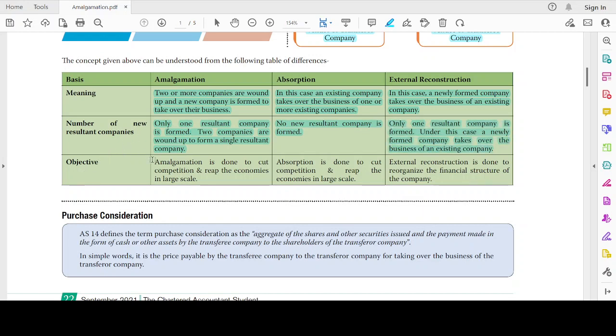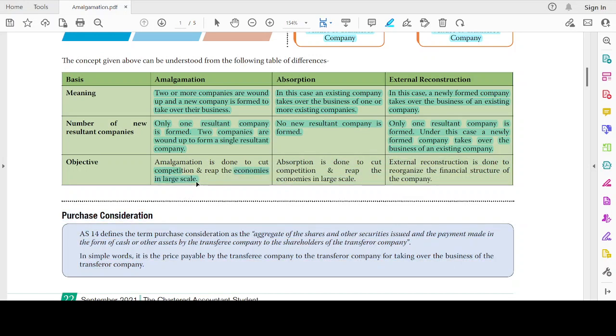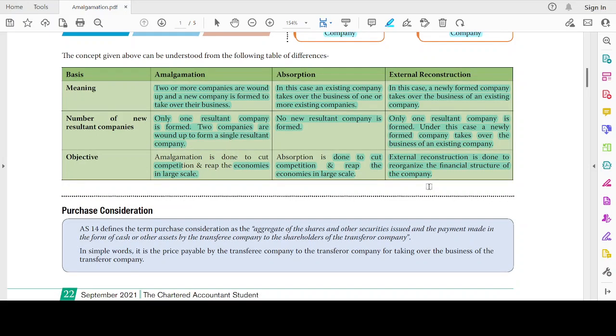What is the objective? Amalgamation is done to cut competition and to reap the benefits of economies of scale. Now, both the companies' customers will be the customers of one single entity. Absorption is done to cut the competition and reap the economies of large-scale production. External reconstruction is done to reorganize the financial structure of the company. Reorganization of the financial structure is the objective of external reconstruction.